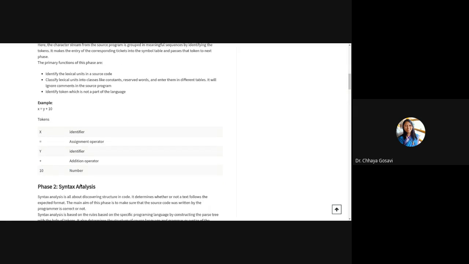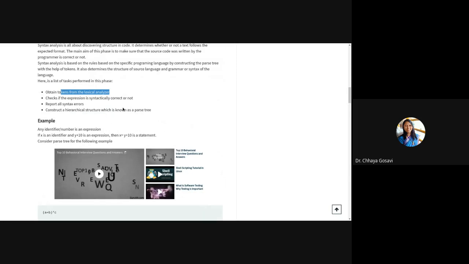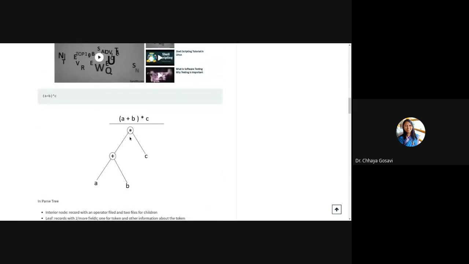So next phase is syntax analysis. In syntax analysis, we have tokens which are obtained from the first stage, that is lexical analysis, and it will arrange these tokens in the abstract syntax tree. A plus B, then star C.